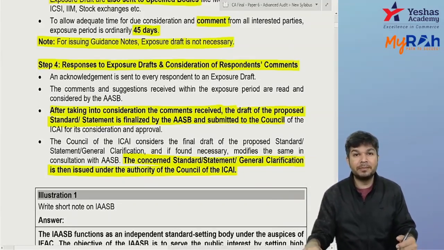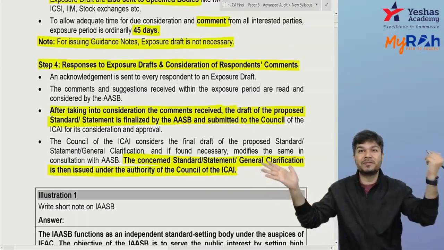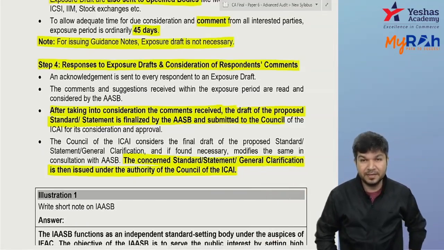Now, based on the comments received, they will finalize it. After finalizing, they will give it to the Council of ICAI. The Council of ICAI will then issue it. Is it clear?